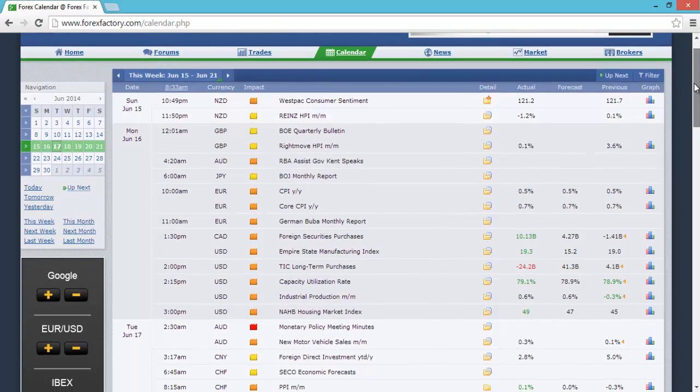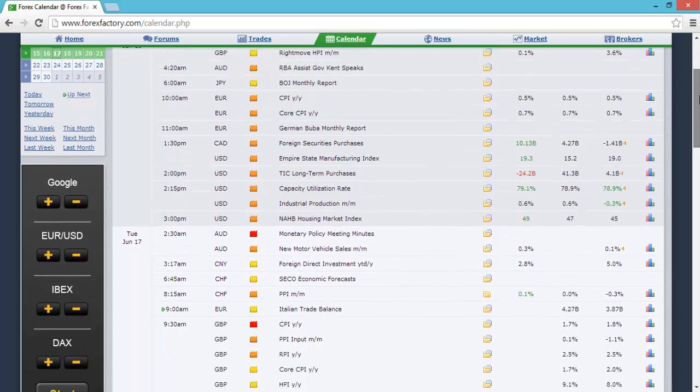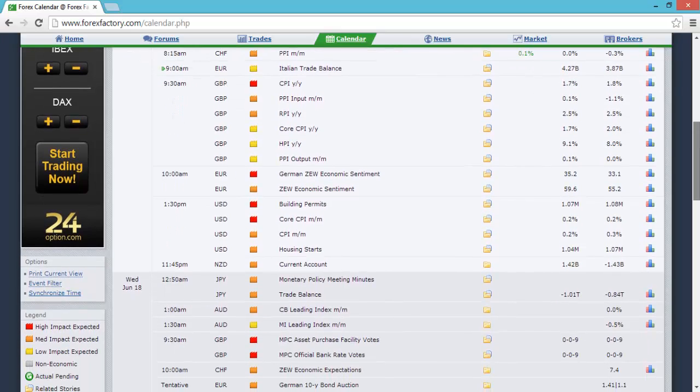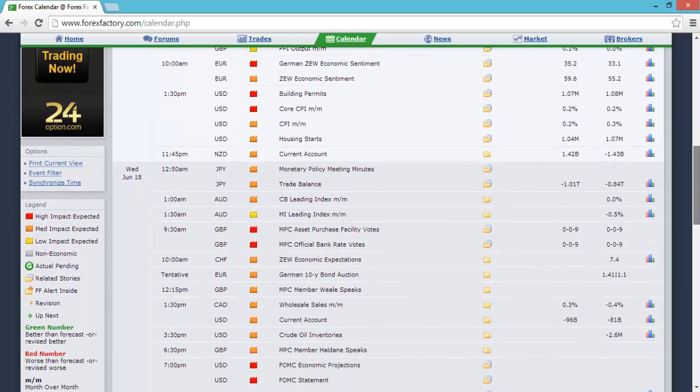So yesterday, quite a quiet day, no high impact data. Tuesday, we got some overnight Aussie news, the monetary policy meeting minutes at 10 AM GMT. We got Eurozone, so the German ZEW economic sentiment. At 1:30 we've got US building permits and CPI data.